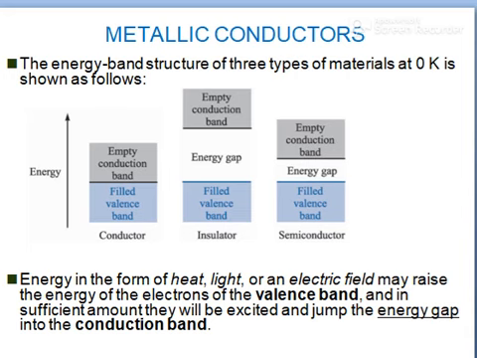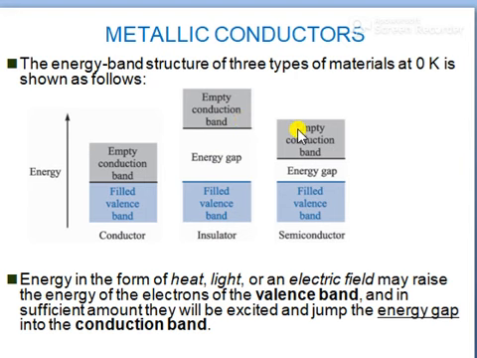The energy band structure of three types of materials at 0 Kelvin is shown as follows. An empty conduction band with a filled valence band constitutes a conductor. An empty conduction band with an energy gap above a filled valence band is called an insulator.